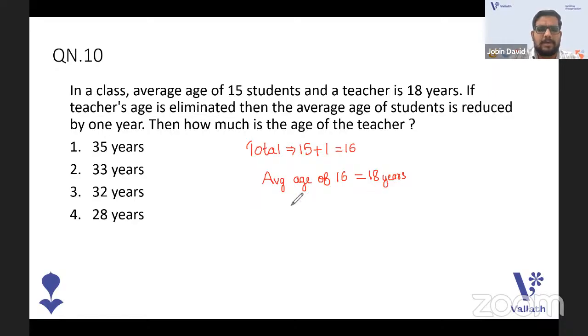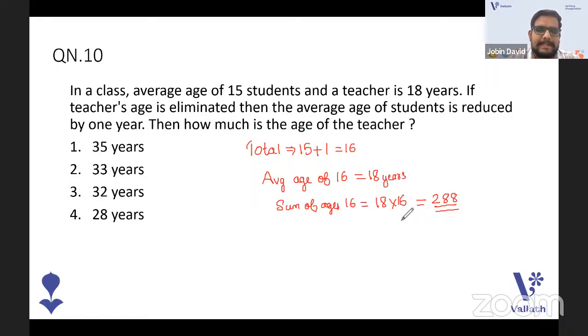So what will be the sum of ages of 16? The sum of ages of 16 is equal to 18 into 16. We know that average into total number gives the sum. You can multiply 18 into 16. You will get 288. So that is the total sum of all those 16 people, right?